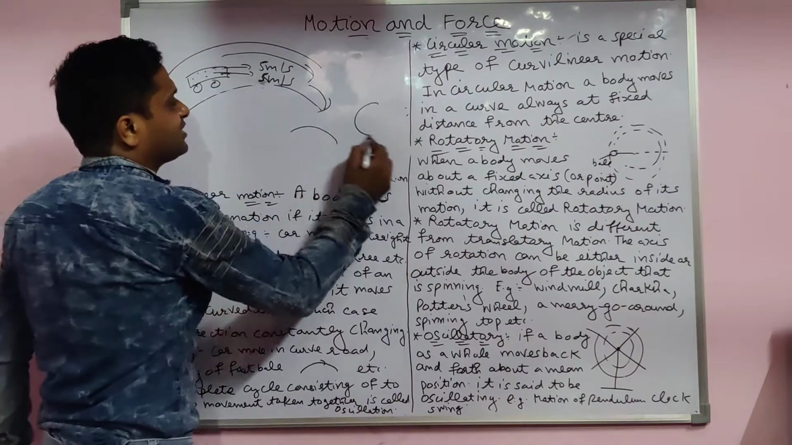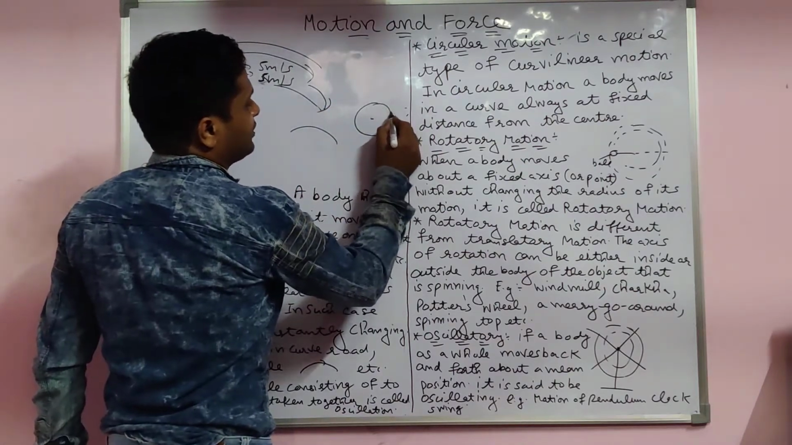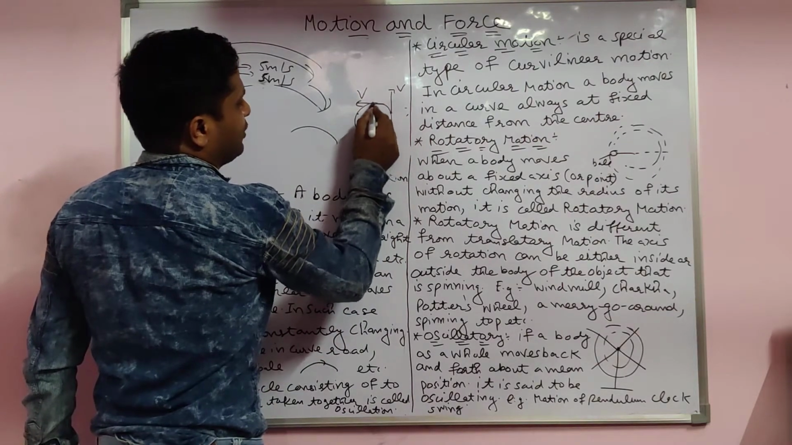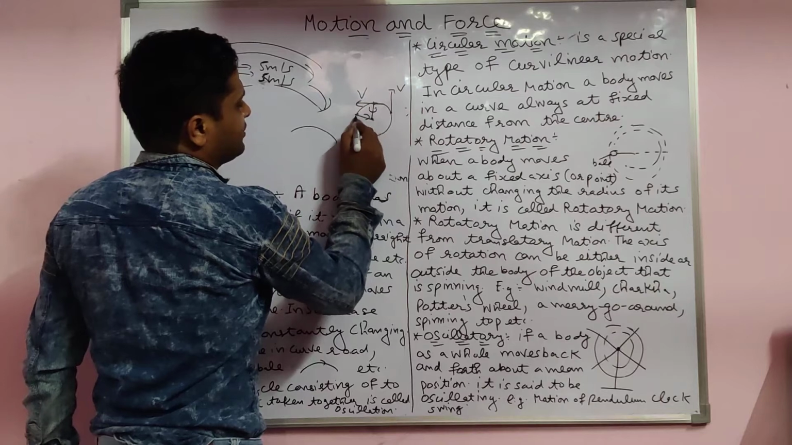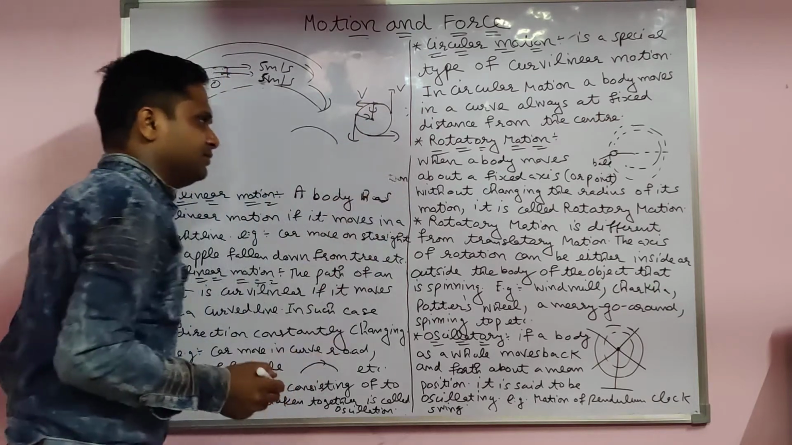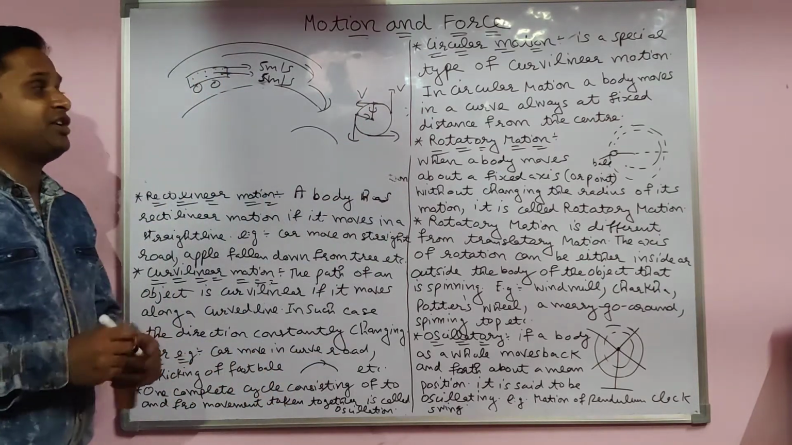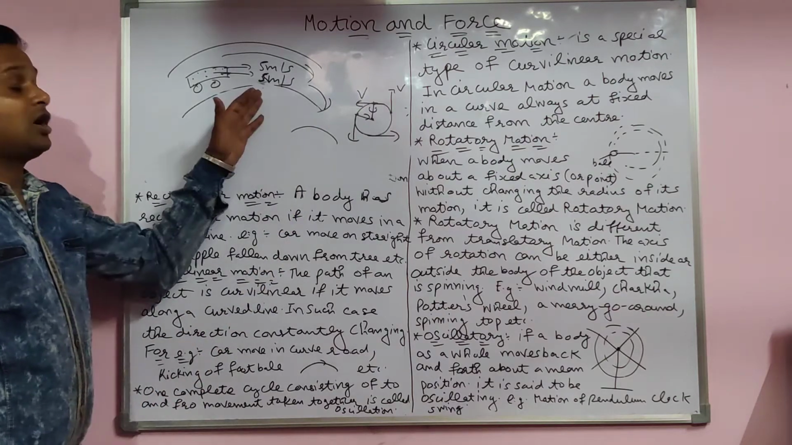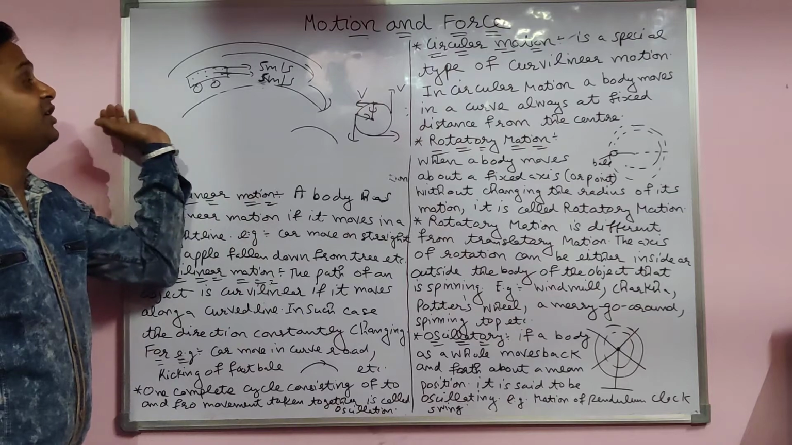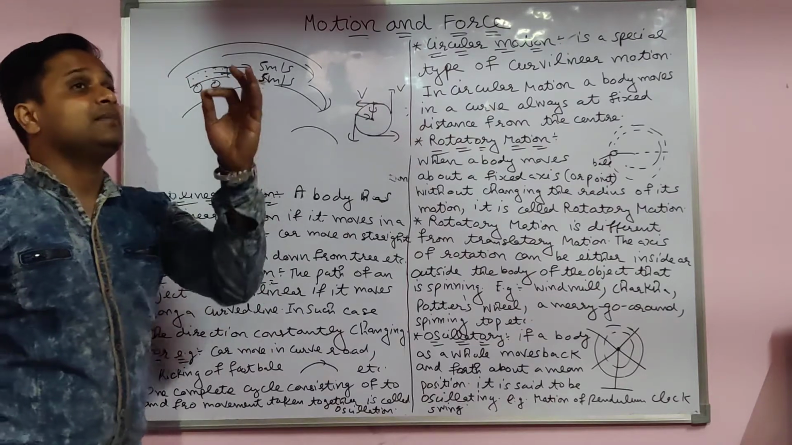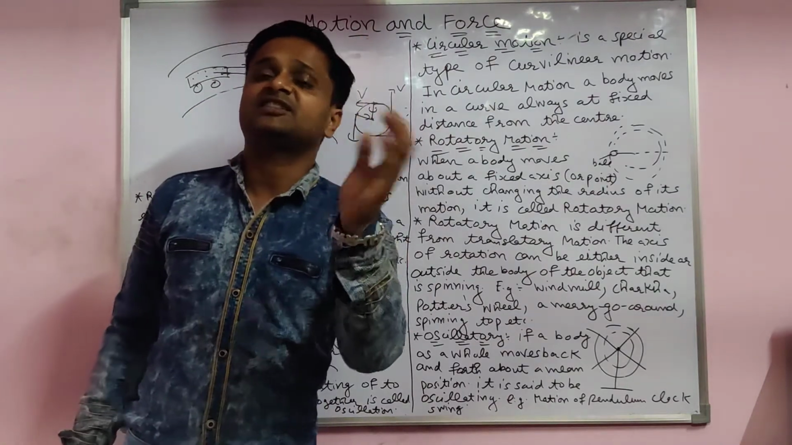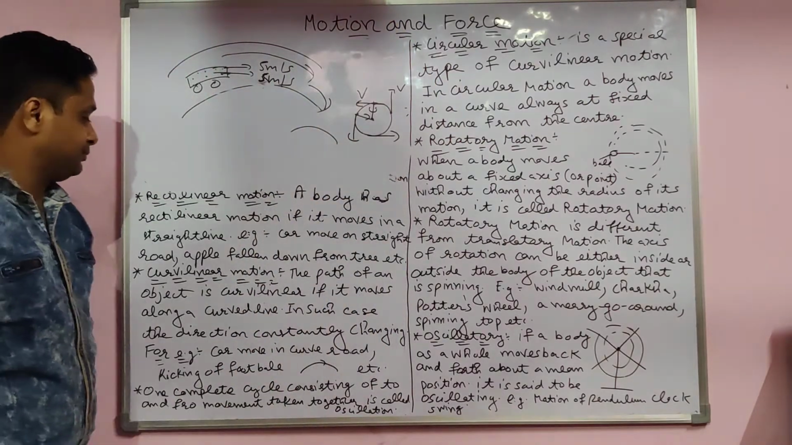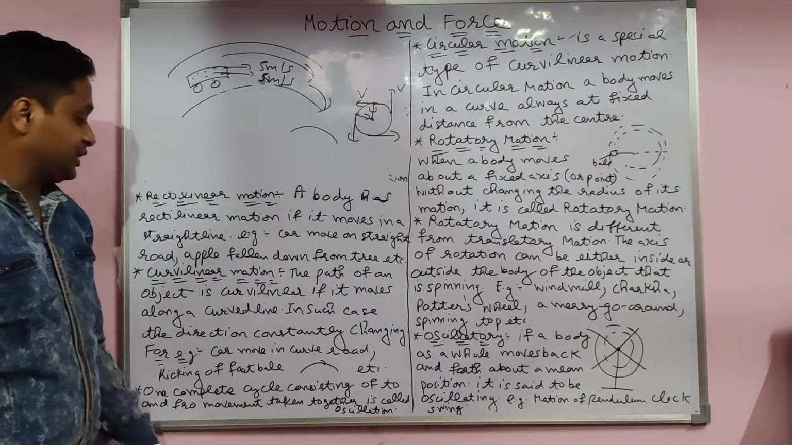You already know in a circle, this is the center. For example, here the velocity is v, and here the velocity changes again, because the inward force is there. The direction of velocity is always a tangent. So in curvilinear motion, the body moves in the form of a curve, with the same speed, in curve form only. That is curvilinear motion.